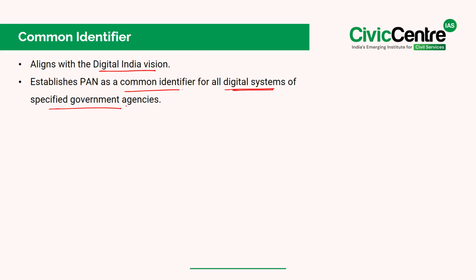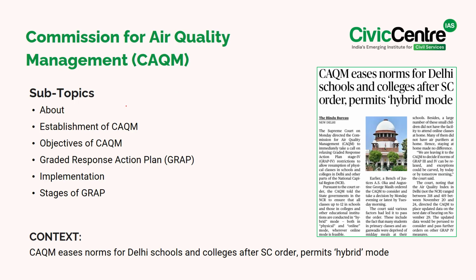specified government agencies. The next article says that the Supreme Court on Monday directed the Commission for Air Quality Management to immediately take a call on relaxing the Graded Response Action Plan Strategy 4 restrictions to allow resumption of physical classes in schools and colleges in Delhi and other parts of the National Capital Region. In this context, we'll talk about the Commission for Air Quality Management, in short called the CAQM.